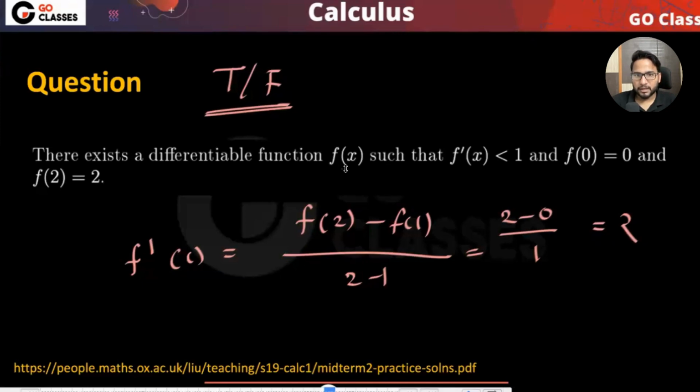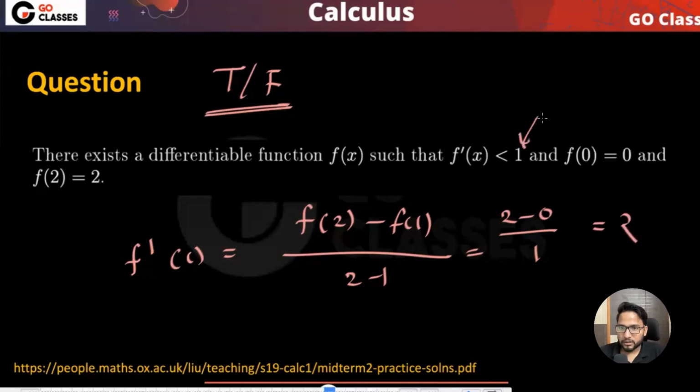What they are saying, there exists a differentiable function such that f dash x is less than 1 for all x. Okay, this is for all x. So it is not possible because there is a c such that f dash c is 2. Something is wrong.